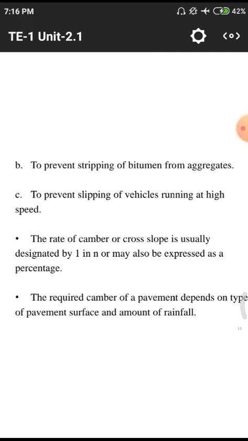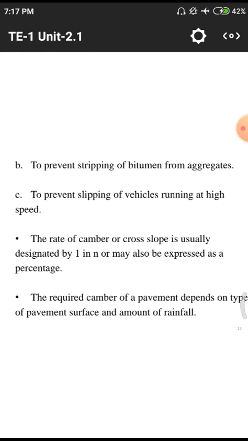If there is 1 liter of water on the surface, there is a chance that 100 ml or 50 ml or 20 ml reacts with bitumen, so stripping may occur in the road surface.